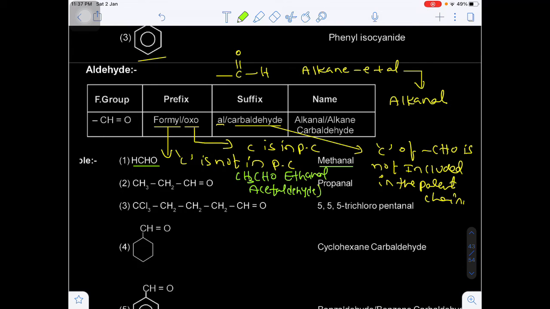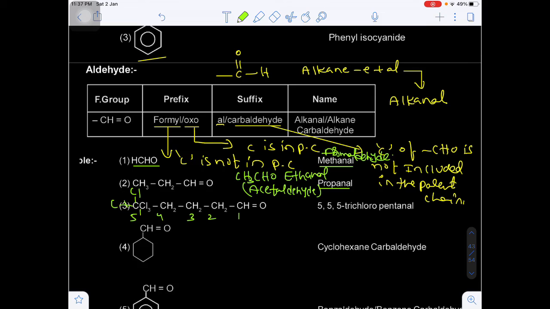The common name of ethanol's aldehyde will be acetaldehyde, and for methanol it will be formaldehyde. The common name will be what? Formaldehyde. Okay. Now 3 carbon propanol, 4 carbon butanol, 5 carbon pentanol. And one more important thing here, the number of carbon should be the one number, 2, 3, 4, 5.